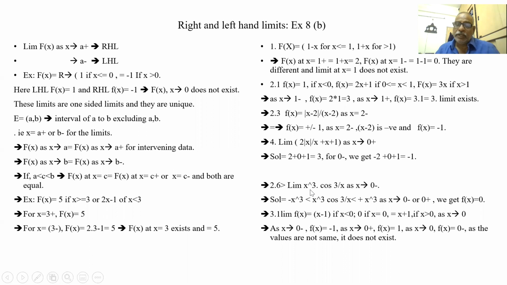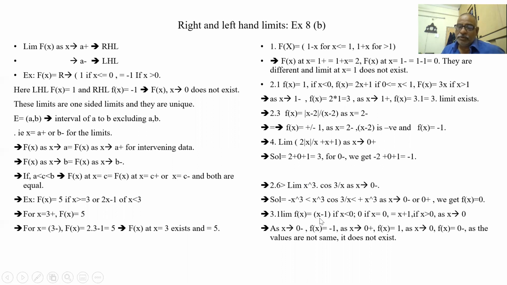So the limit of x cubed cos 3 by x. Again, same thing. Minus x cubed is less than x cubed cos 3 by x, which is less than x cubed, and x tends to 0. So the answer is 0. This is the sandwich theorem.